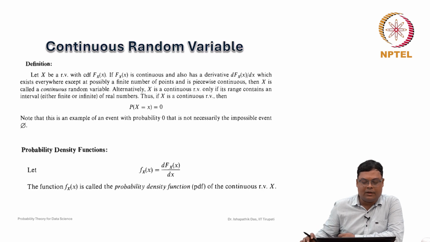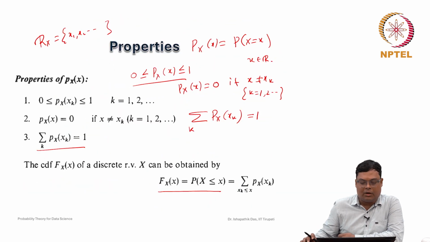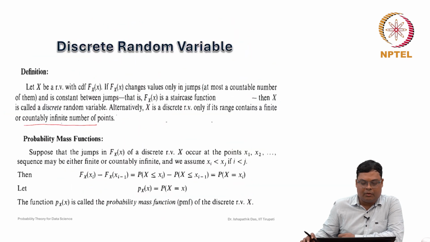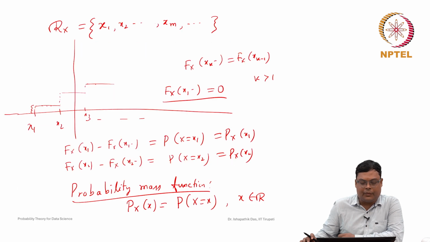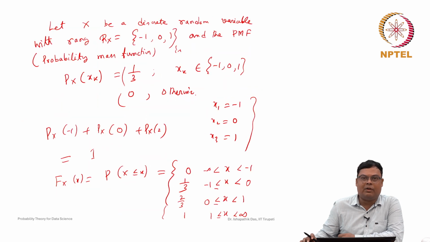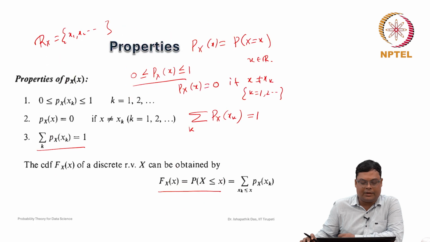In the discrete case, you can remember that the distribution function is not continuous. Whenever we discussed a discrete random variable, the range of the random variable was either finite or countably infinite. Here, the random variable will not take discrete values; it will take some intervals. So, it will take uncountably many points.